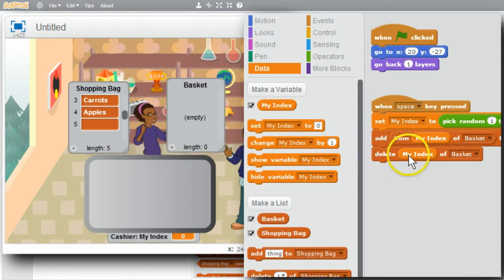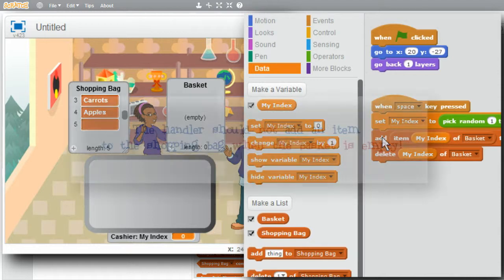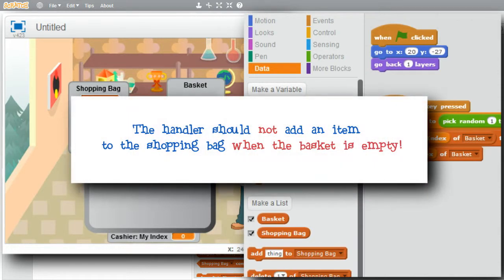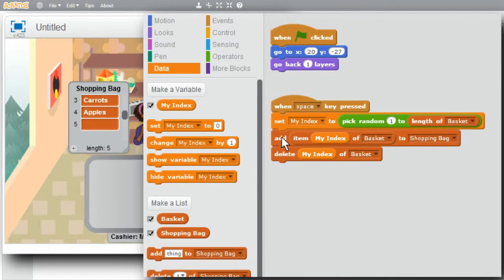There wasn't anything to delete. That wasn't a problem. But when the space bar is pressed, this handler is going to add something to the shopping bag. Is that right? The handler shouldn't always add something into the shopping bag. It doesn't make any sense to do this when the basket's empty. How can I change the code to get rid of this bug?